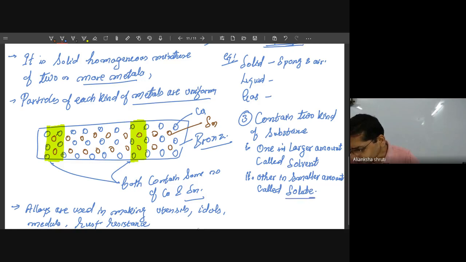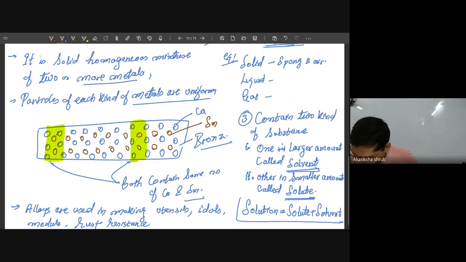So if I talk about the solution, a solution always means it contains two things. One is present in larger amount, the solvent, and another in the smaller amount, the solute, plus solvent. Okay, students? Which one is called the solute and which one is called the solvent, we will learn tomorrow.